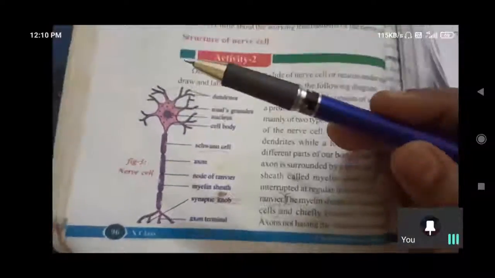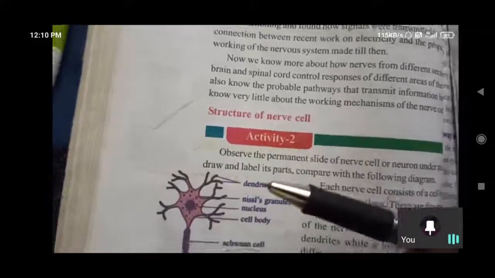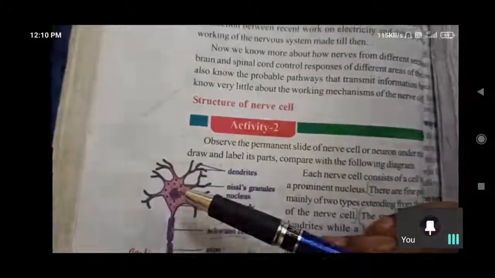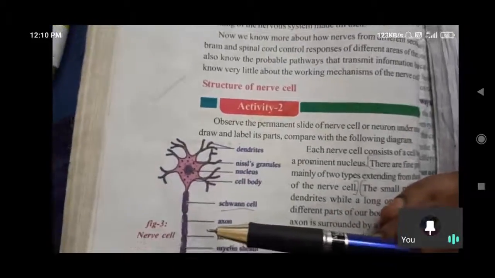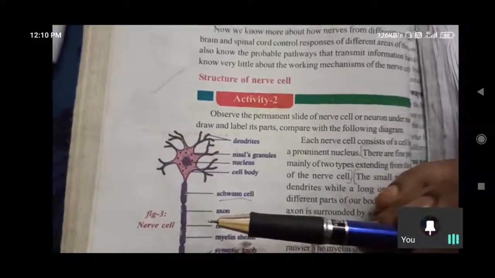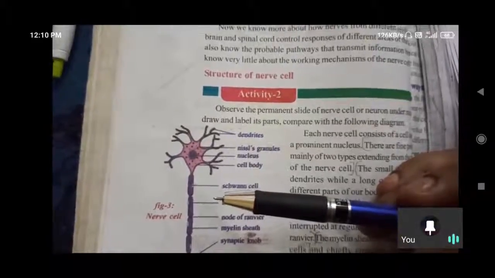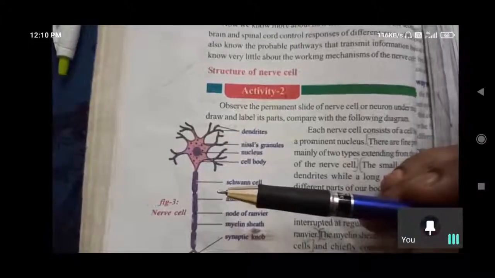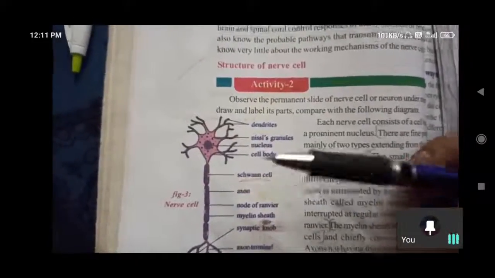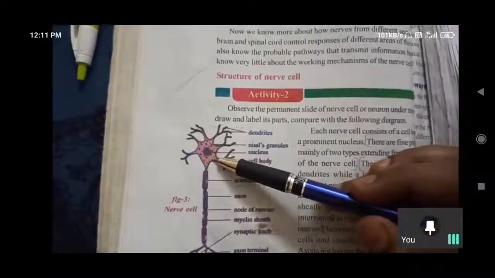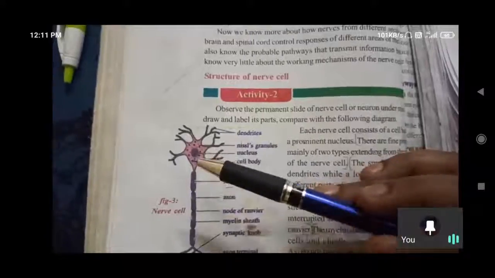Nissl granules are the materials found in neurons. These are rough endoplasmic reticulum which contain ribosomes useful for protein synthesis. I told you that inside the nerves, proteins are generated along with electrical impulses, and due to these proteins the muscles will be active. That protein generation is possible inside the membrane-bound nucleus inside the cell body.